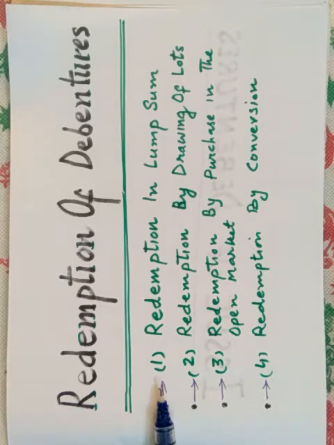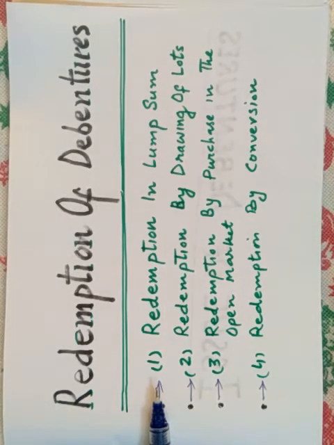In other words, the entire amount of the debentures is payable in lump sum at maturity or at the company's discretion as per the terms of issue. Such a redemption can be carried out either at par or at premium.